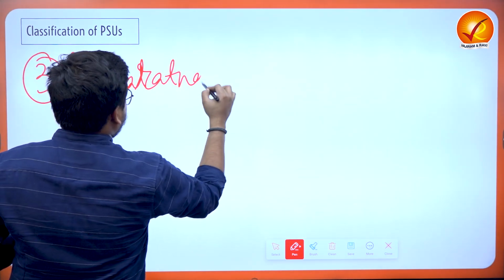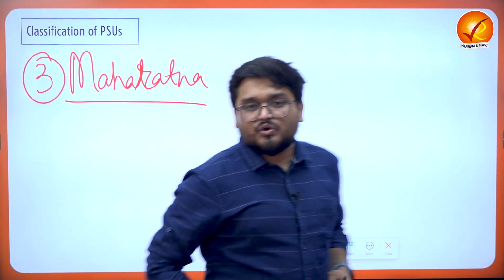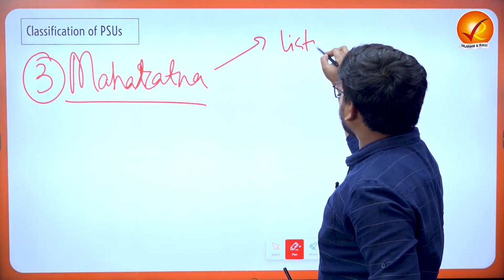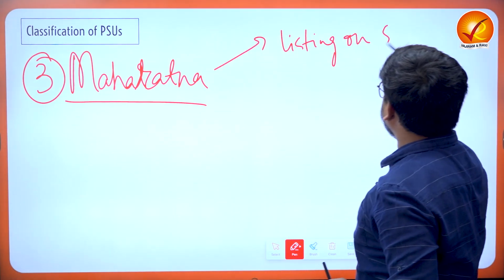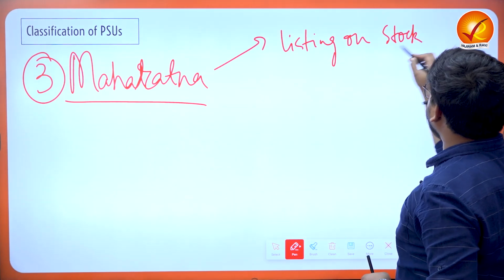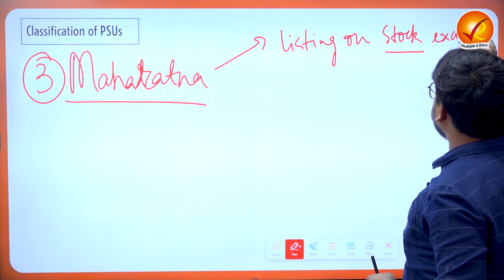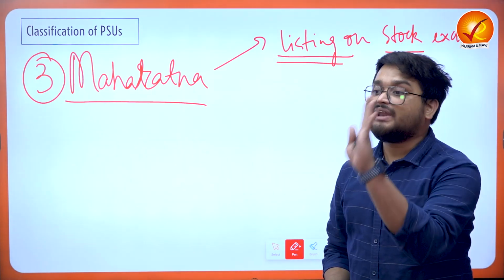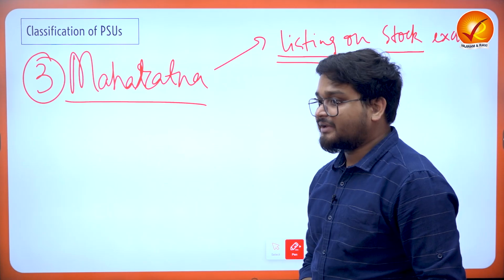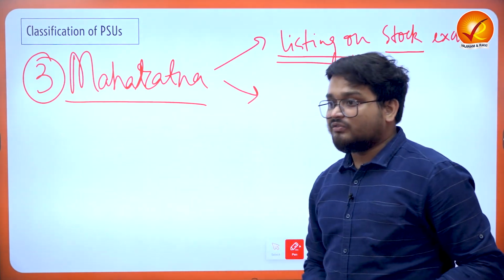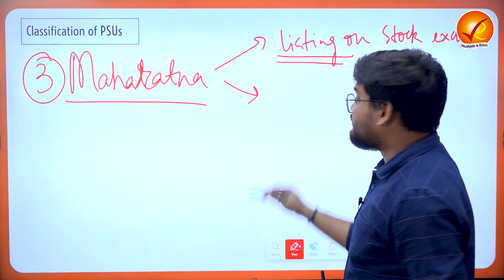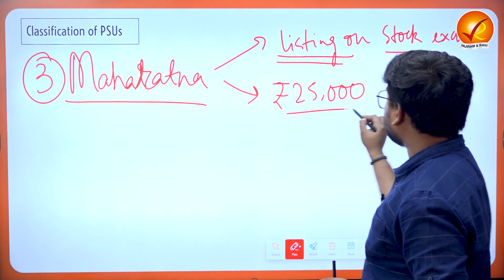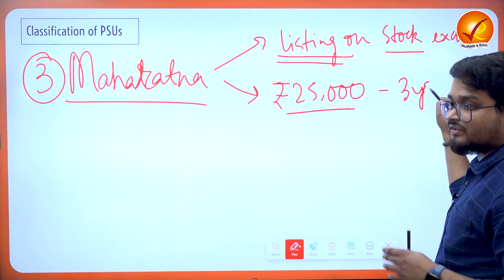Maharatna status is given to companies which are listed on the stock exchange. These companies must be listed on the stock exchanges of the country, and by listing we mean that these companies' shares must be trading at the individual stock exchanges, right? Their average turnover over the last 3 years must be 25,000 crores.